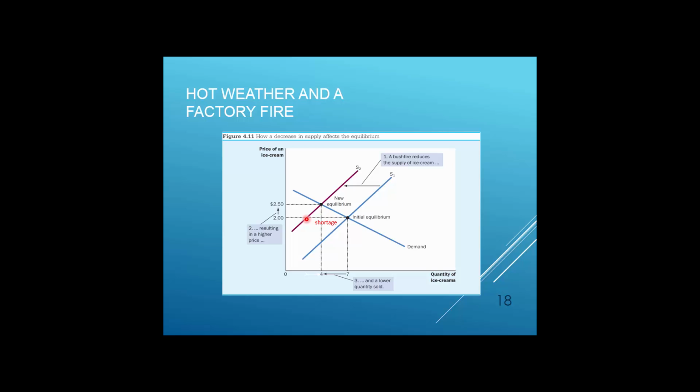This is why the market will decide to increase the price, because suppliers will use that opportunity to charge more, and in the end market will reach new equilibrium with $2.50 price. It means you have increase in price by 50 cents. Unfortunately, you will have a decrease in quantity supply by 3 ice creams in that new equilibrium.